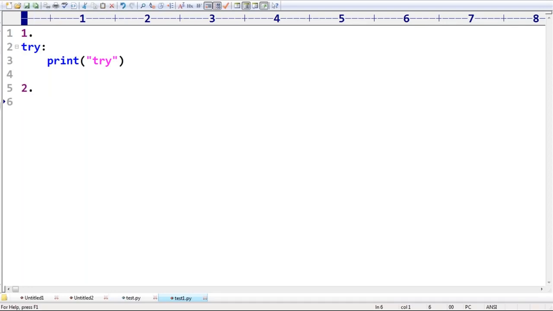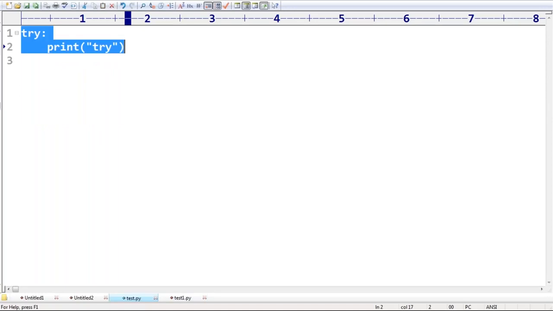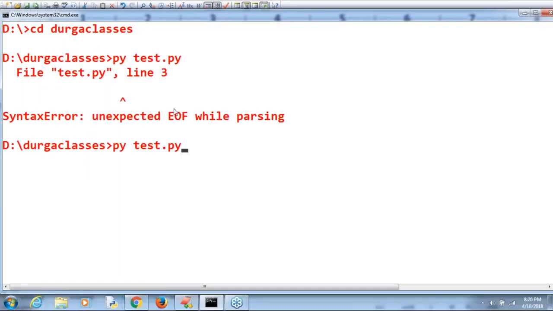My second option is taking only except. Can you please tell, is it valid or invalid? Invalid. Without a try, how can you take only except? Have you observed?